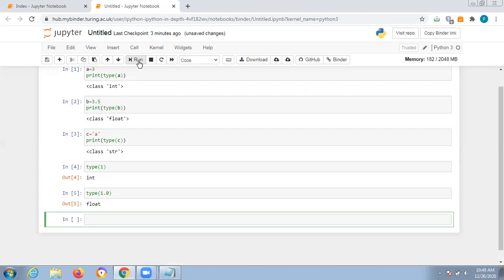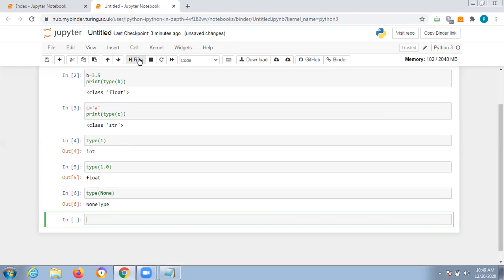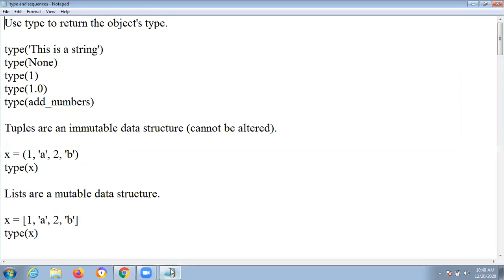And one more thing is type(None): NoneType. So many types are there. That's why I prepared these points for your sake only. If you go through these points, you'll understand totally what is happening, and you need to understand all these examples. This is a string, None, 1.0, and underscore numbers. Everything will be treated as that type.